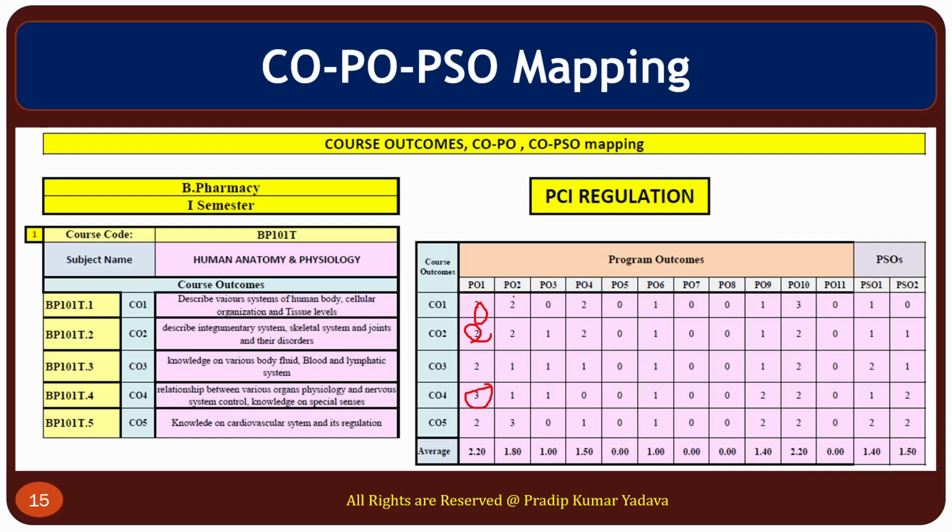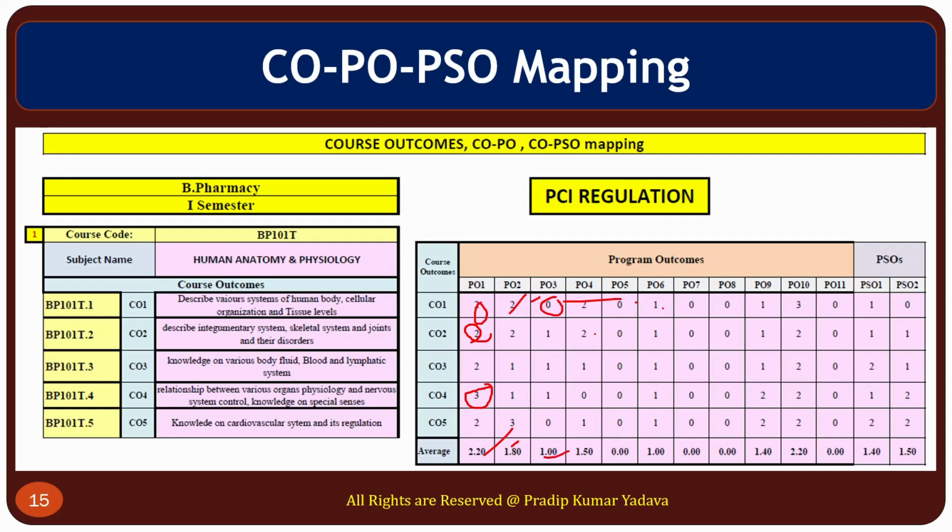Same we will do for PO2, PO3, PO4, PO5, PO6. Here you can see that there is no relation between PO3 and CO1. That's why here 0. And this is the average of all the POs. Here you can see 0 is not considered because there is no relation.